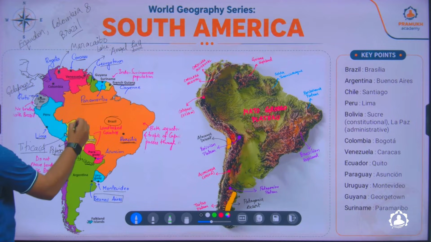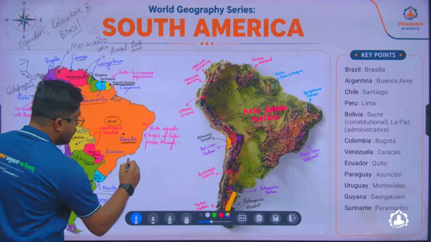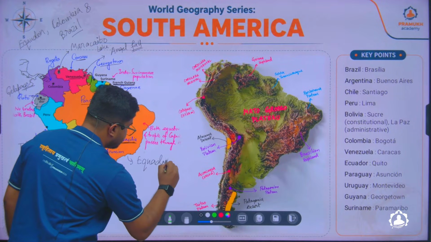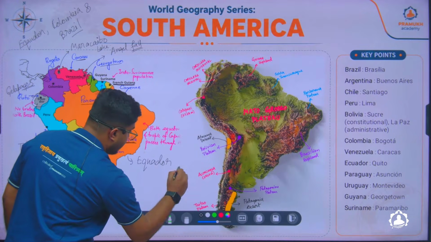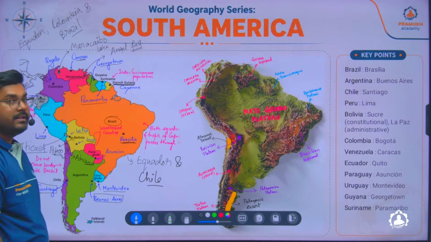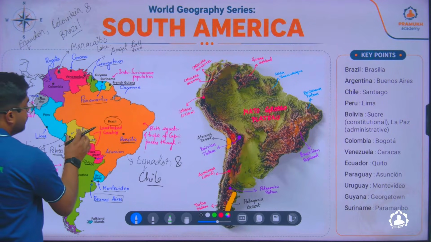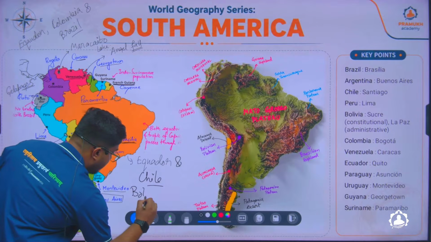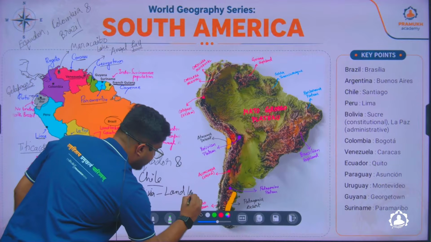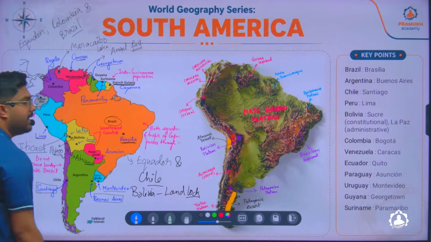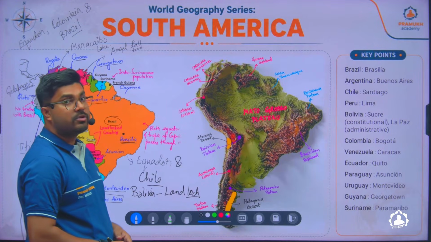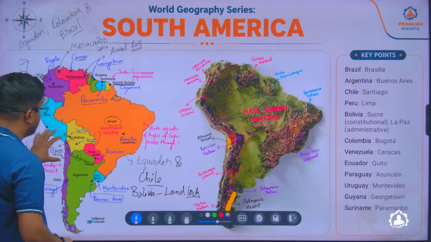If you look into all the countries, they have boundaries with Brazil. So except Ecuador and Chile, all the countries are bounded with Brazil. And there is one country which is called Bolivia. This country is a landlocked country, that is, it does not have any coastal landform or coastal location where it is connected to the oceans.